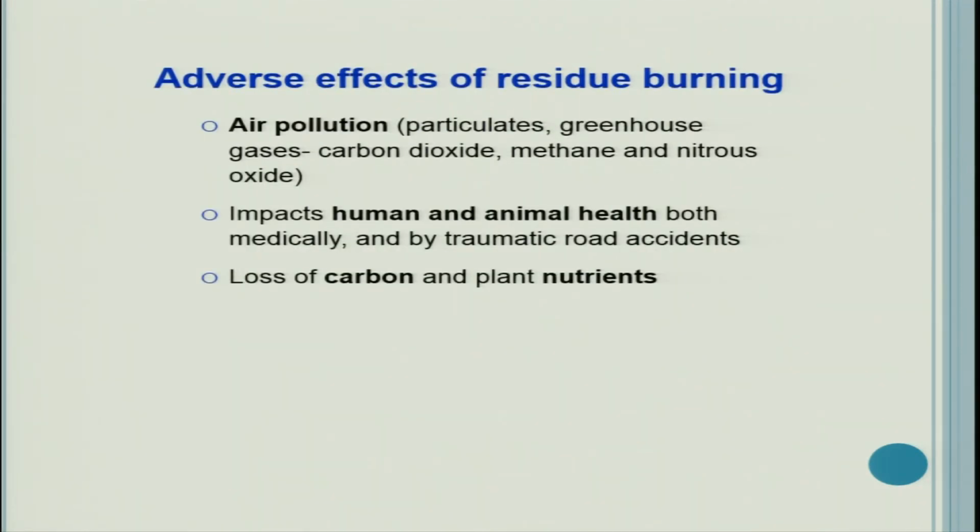So, what is the problem of the burning? Air pollution, particulates, greenhouse gases, carbon dioxide, methane and nitrous oxide are released, which are not good for the environment, and some of them are not good for human health. So they impact human and animal health, both medically and by traumatic road accidents. Loss of carbon and plant nutrients.